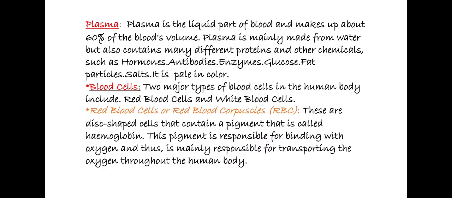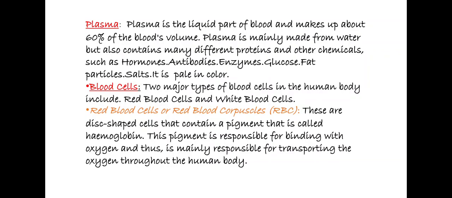Plasma is the liquid part of the blood and makes up about 60% of blood's volume. Plasma is mainly made from water but also contains many different proteins and other chemicals such as hormones, antibodies, enzymes, glucose, fat particles and salts, and it is pale yellow in color.